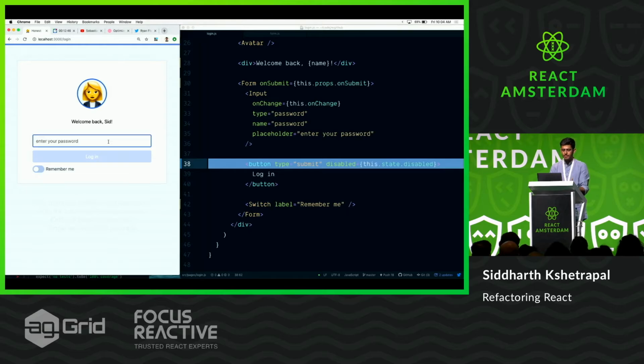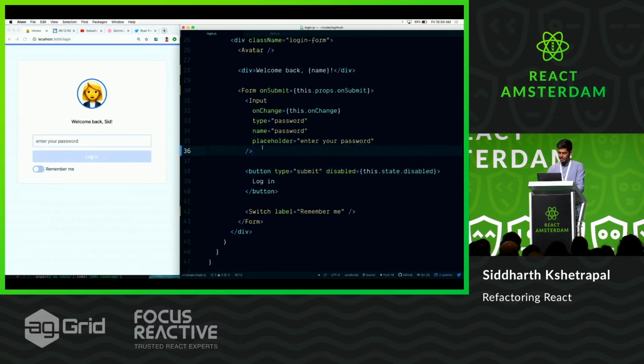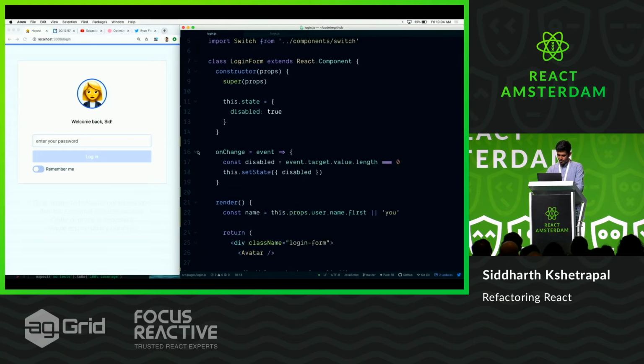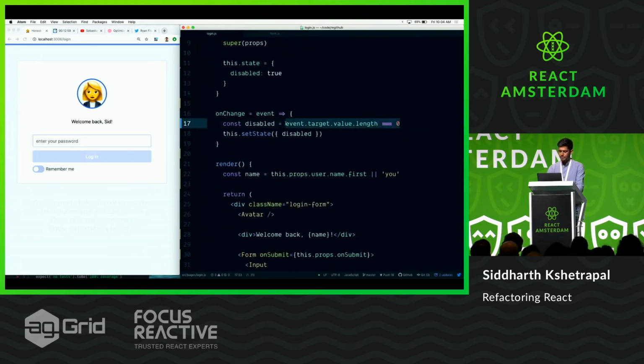So when there's nothing in the input, that's when the button is disabled, and then you can type stuff, and then it becomes enabled. It's a tiny, nice UX thing. The logic of that is kind of simple. In the onChange, we just check if there's nothing in the input. If the value.length is 0, then it should be disabled, otherwise it's enabled.